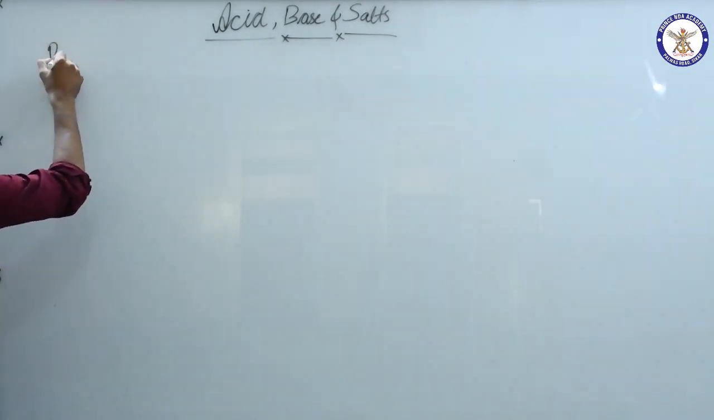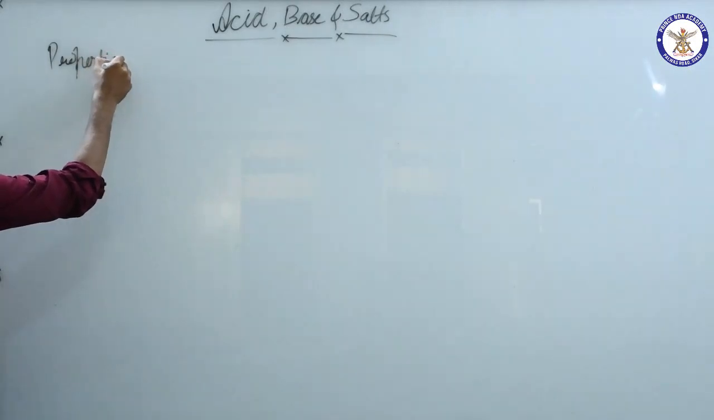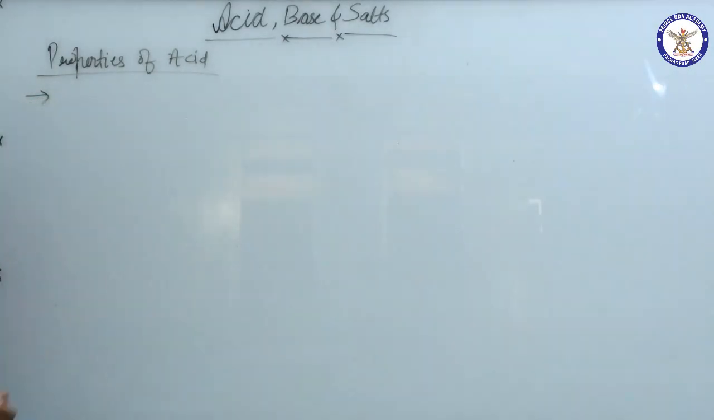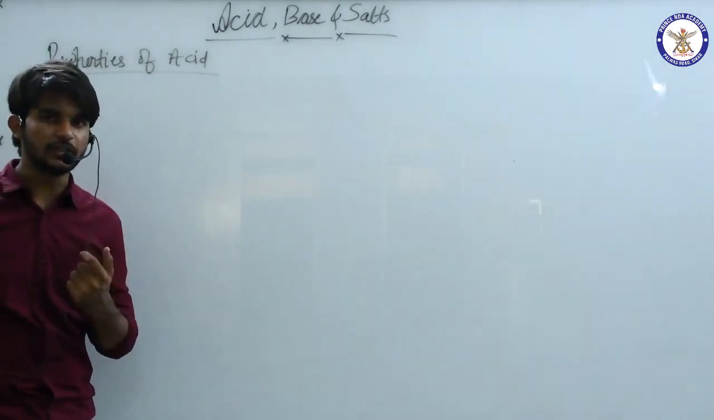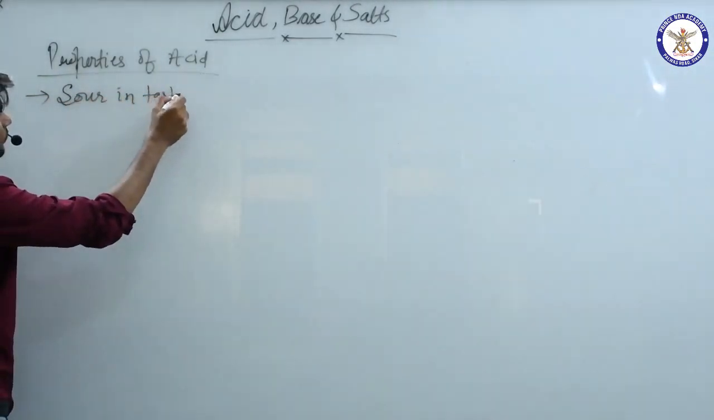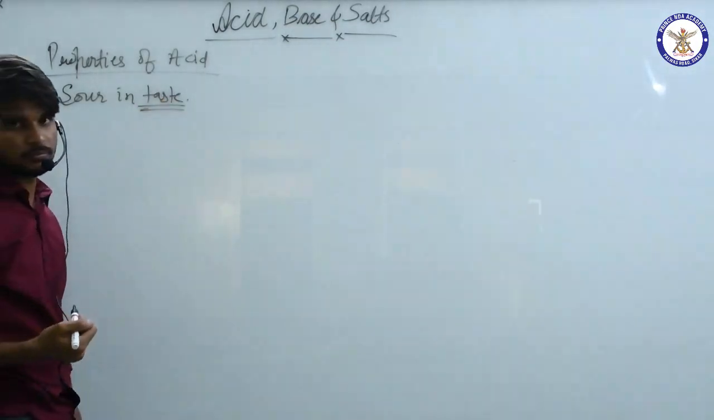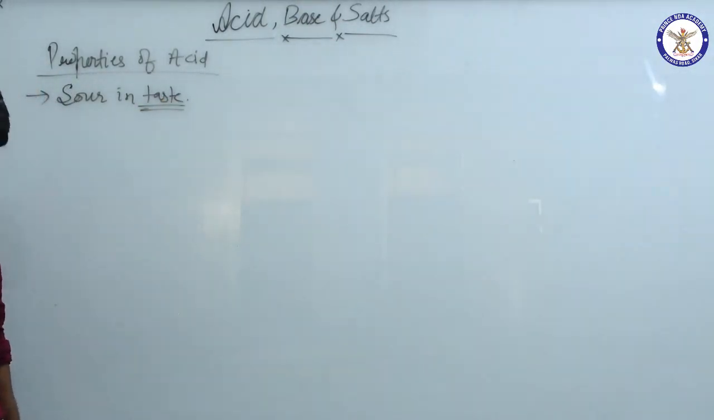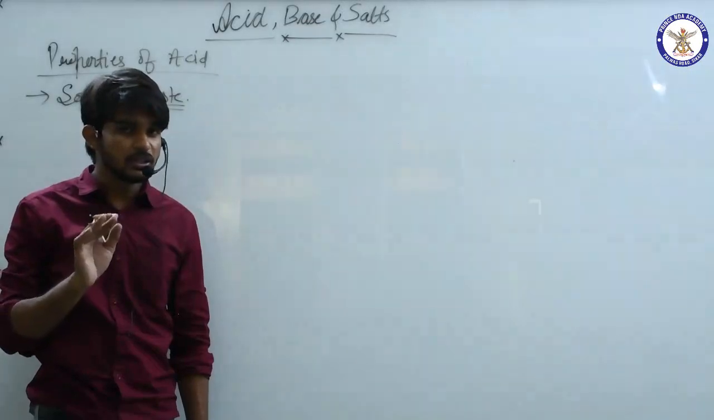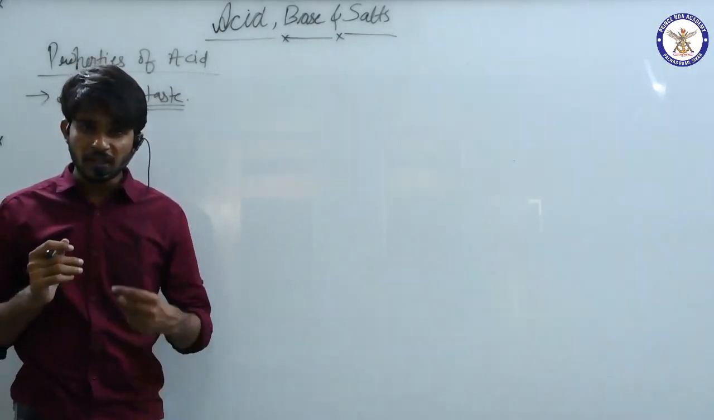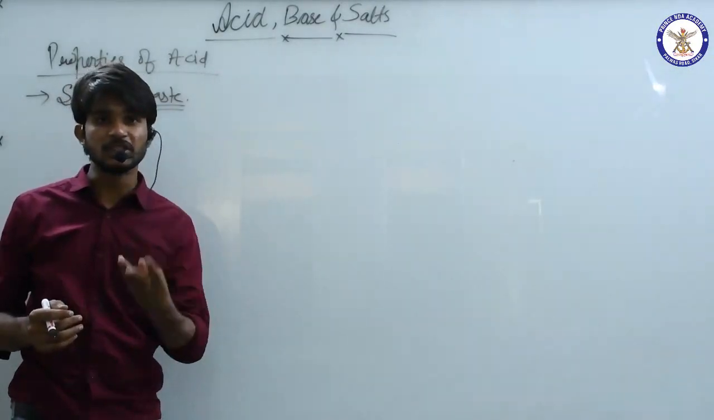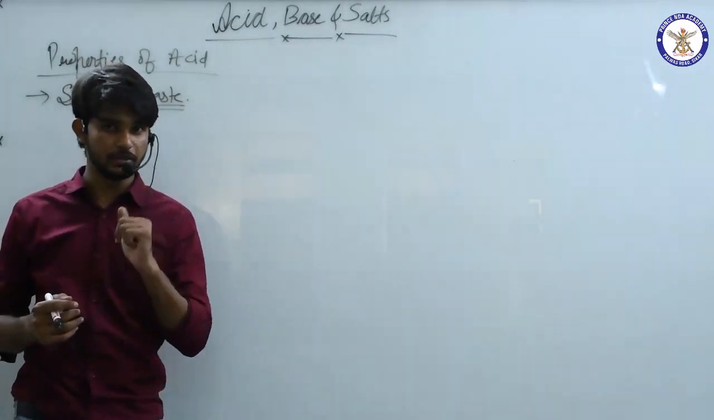Properties of acid. See, now the first one is, if you taste any acid, it is sour. It is sour in taste. खट्टा, टेस्ट में खट्टे होते हैं. Clear है? Now, is it possible for us to test every acid? The answer is no. Then there are some substances which help us tell whether this substance is an acid or not, and these are known as indicators. We will study it.